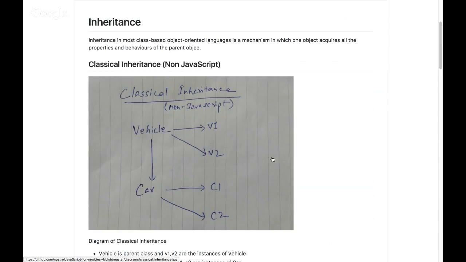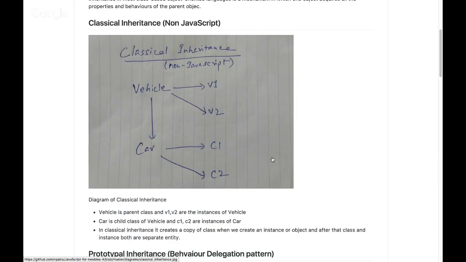Similarly, let's say car is a child class of the vehicle parent. When I create car out of vehicle, car just copies all the entities of vehicle, and now car is a separate entity. And I create objects out of it, C1 and C2, similarly. So all arrows point towards what has been created, and after that, there is no relation. So that's how classical inheritance works. It creates a copy of the class when I create an instance or object, and after that the class and instance are both separate entities.